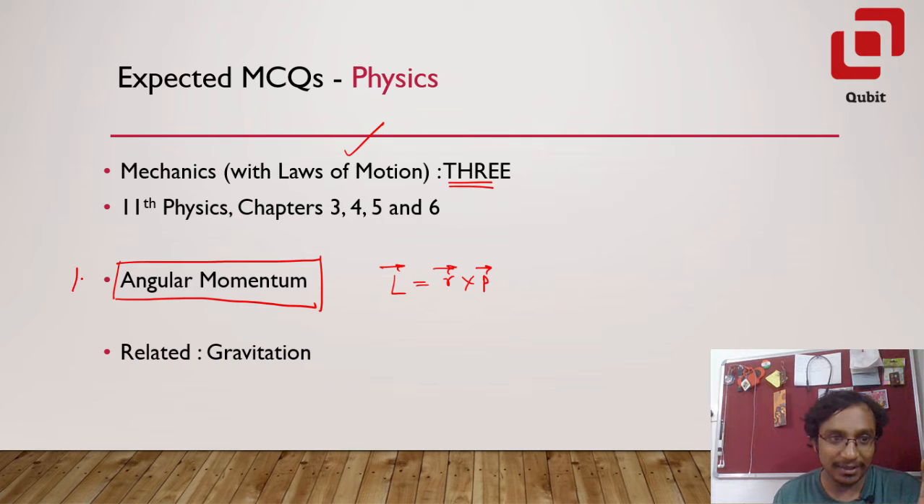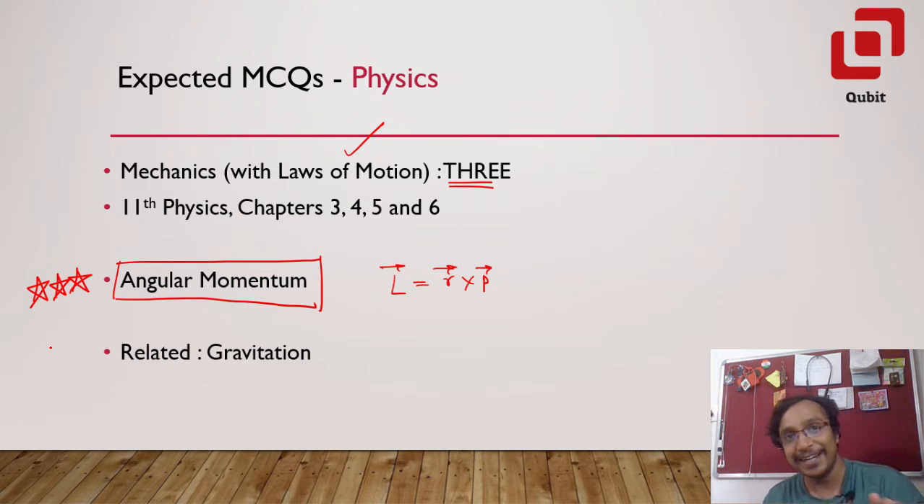This is the concept or the term that they like the most, at least in the papers from 2017 to 2022. If you see the paper, you'll always find a question on angular momentum. Then in mechanics you can also expect a mixture of the normal mechanics problem and gravitation.